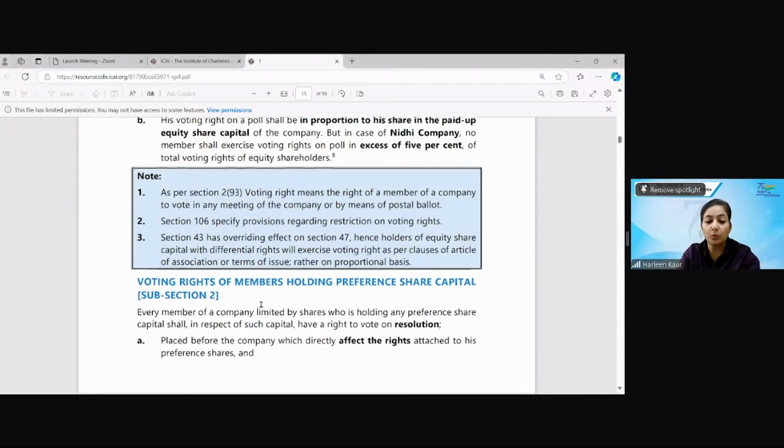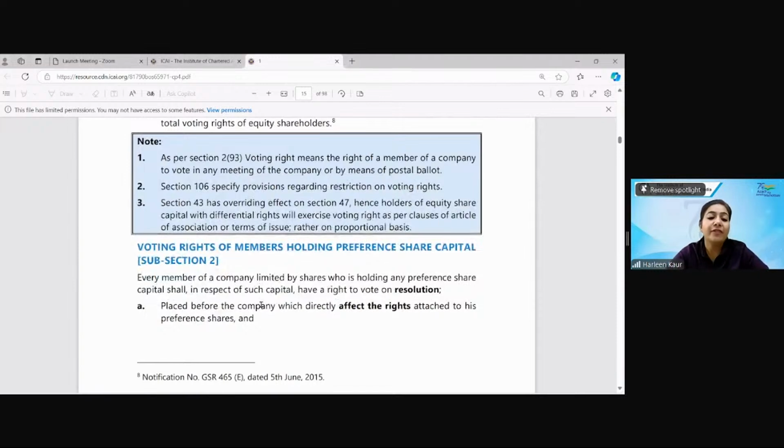Voting rights of members holding preference share capital. Every member of a company limited by shares who is holding preference share capital has the right to vote on resolutions. Somebody was asking, ma'am, voting rights of the preference share capital; here now your doubts will get cleared. Does the preference share capital also have voting rights? Yes, ma'am. Preference shareholders also have the right to vote. On what kind of resolutions can they vote? They can vote on 3 kinds of resolutions.